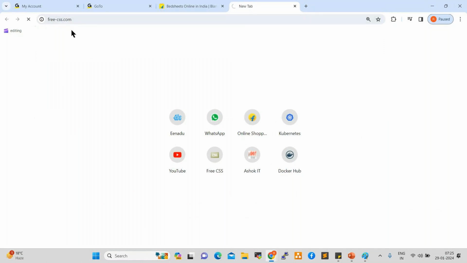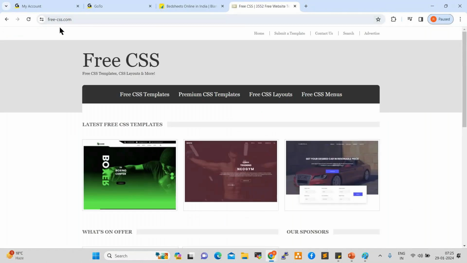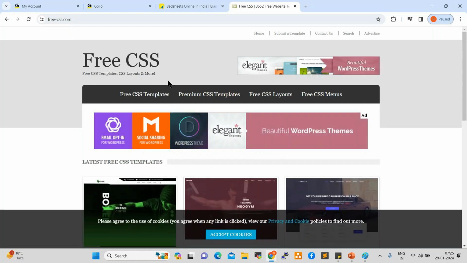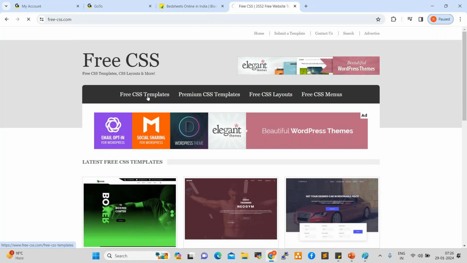free-css.com. Here free applications and free templates are available. We are not developers. We don't need to worry about the coding part. We don't develop any code. Normally in real-time projects, developers develop the code and we deploy that code, right? So we don't need to get involved in the coding part. For example, here are free CSS templates. Click on this. These are all the templates available.